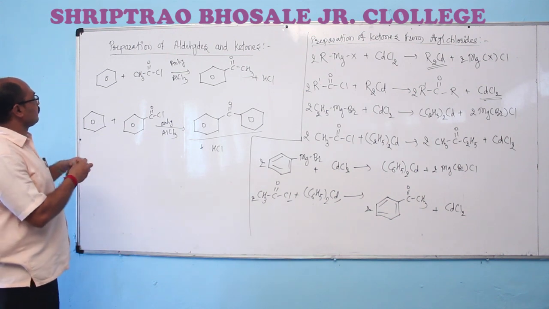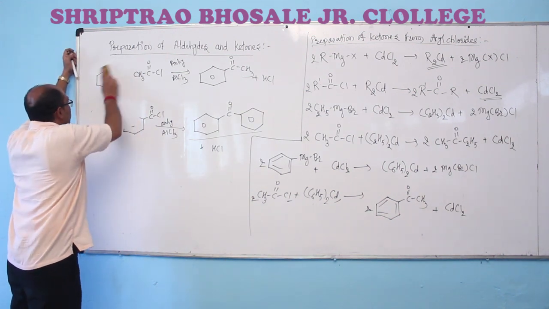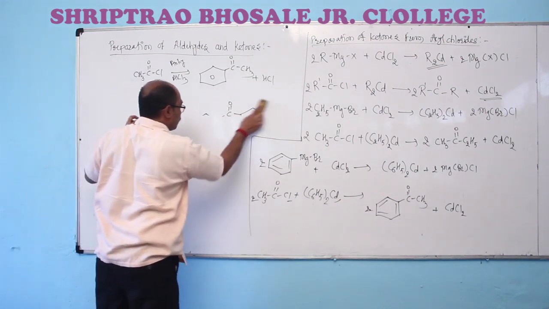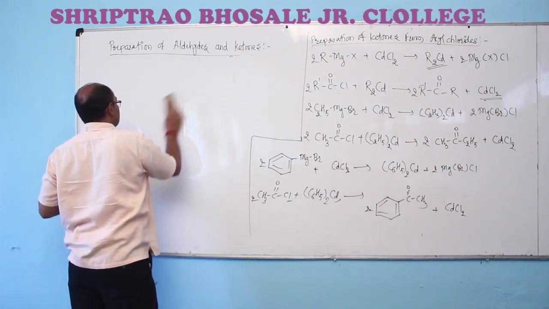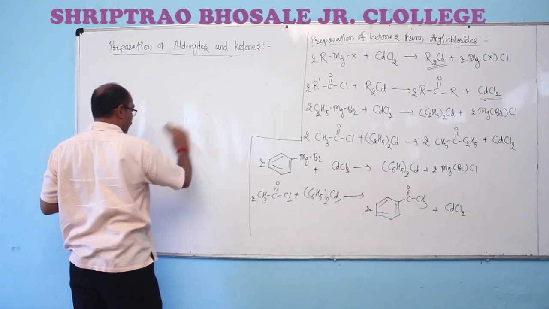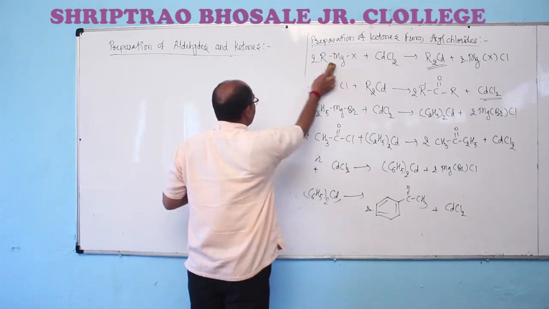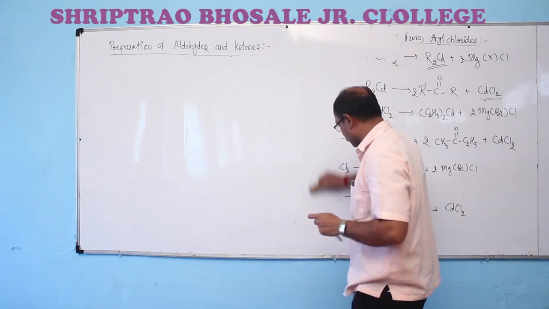Now, the next reactions, which are involving the formation of aldehydes and ketones by using compounds which have the same functional group, the reactions useful for the preparation of aldehydes and ketones from identical functional groups, are of different types.